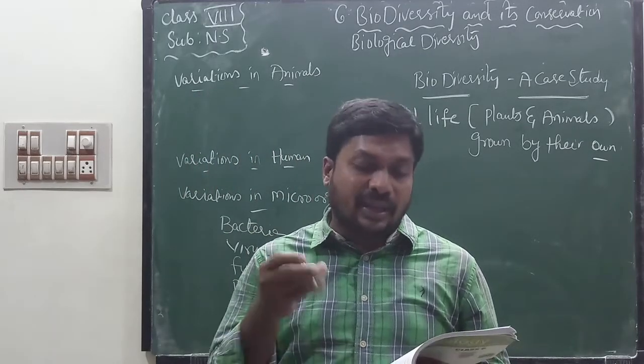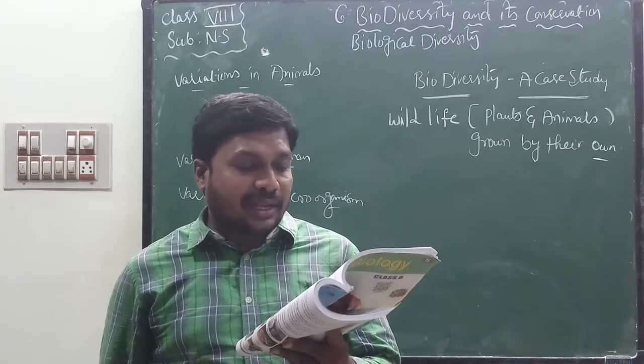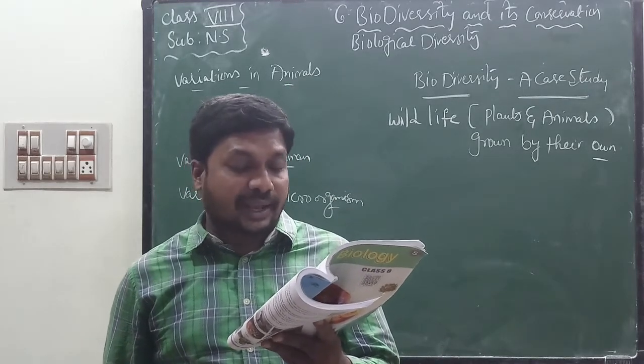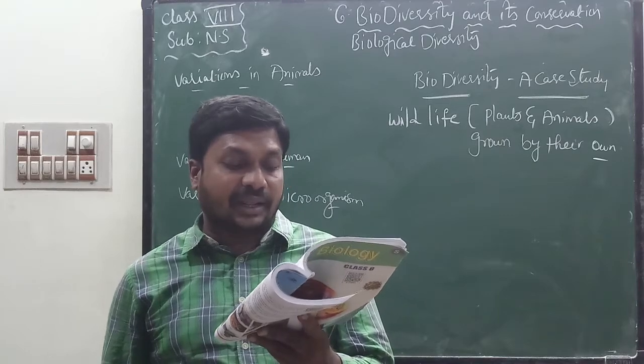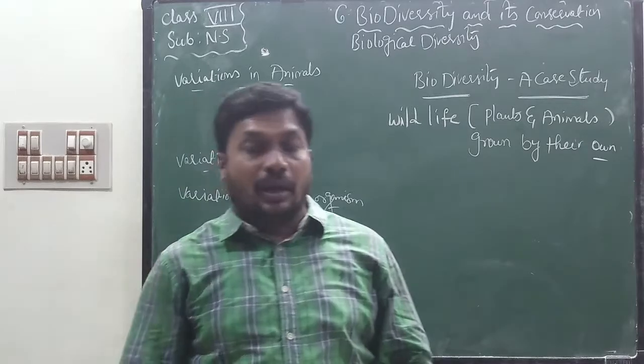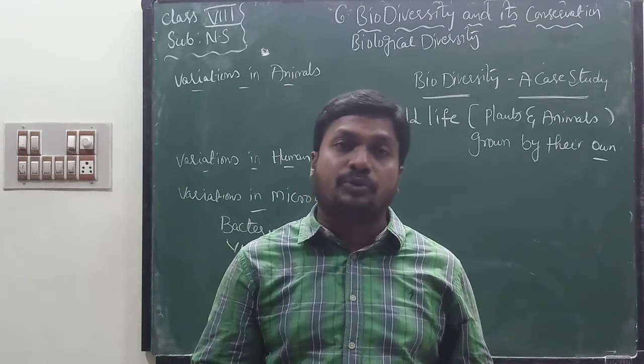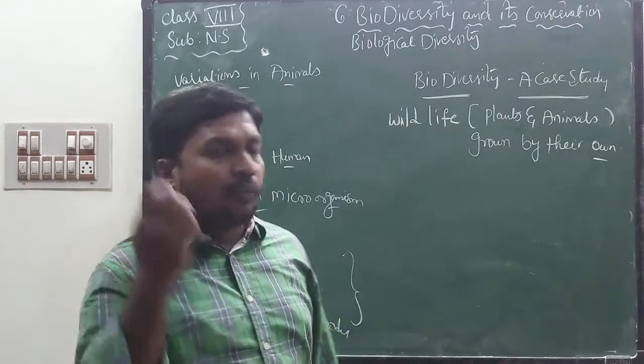What is the reason? Here they give some questions according to that case study. What is the difference between the situation regarding types of animals present 70 years ago and now? If you observe, above 70 years ago we can find so many animals, but now we can find only few animals. What is the reason?